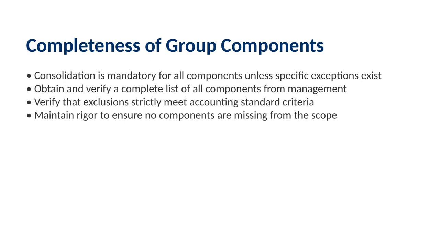One last crucial point: a parent company is required to consolidate all its components unless a specific exception is provided in the accounting standards. As an auditor, your job is to obtain a complete list of all components from management and verify that every single one has been included. If any are missing, you must verify that they strictly meet the criteria for exclusion. Keep this rigor in mind, and you'll handle the consolidation audit with confidence.